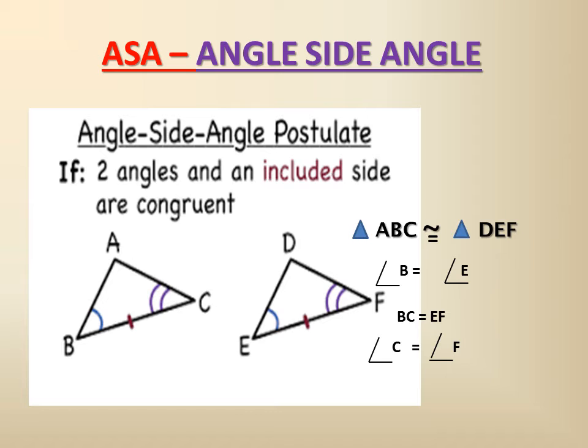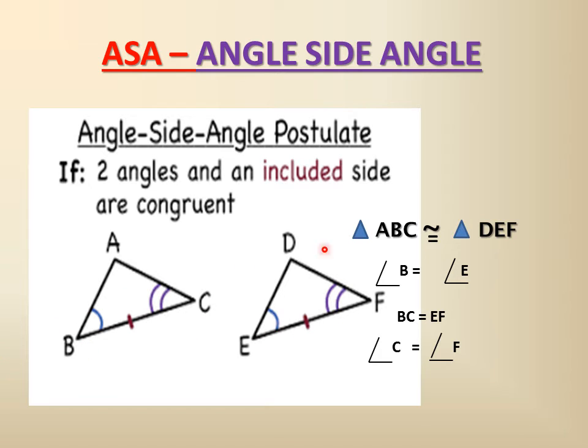Then we can say triangle ABC is congruent to DEF, because at B, E will be there, and at point C, the notation will be F. The writing notation will be like that. So in this way, we have proved this is a congruent triangle.